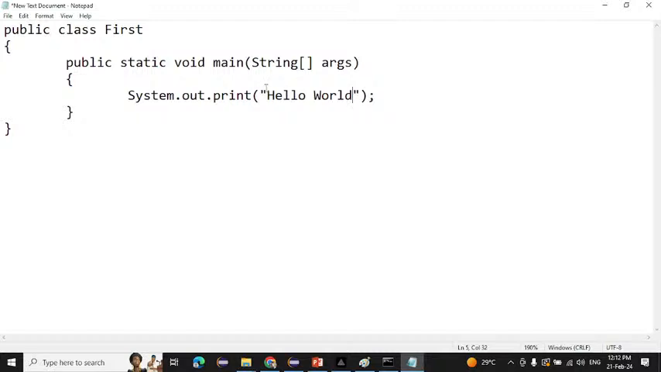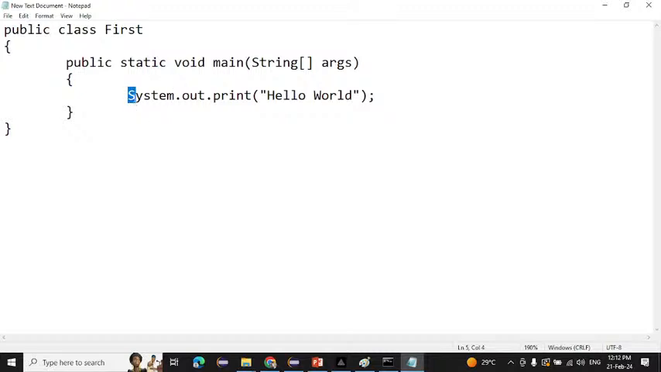Inside the double quote you can write anything. I'm writing hello world. Whenever we run this program, I want to print hello world, so that's why I'm writing system.out.println here. Println we will see later, so I'm writing only print, and hello world only inside the double quote. And another thing is that String, S is capital, and System, S is capital.